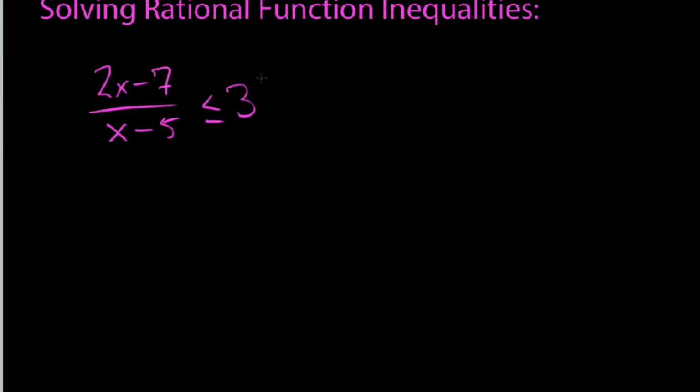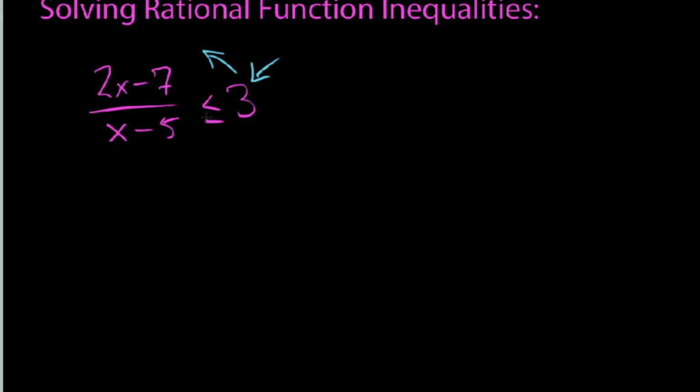We find our critical numbers by first getting a 0 on the right. I use this example specifically because a lot of people give problems where there's already a 0 on the right with rational functions. This one has a 3, so we're going to have to find a common denominator. When we find critical numbers, we're going to find the zeros not only of the top but of the bottom as well, and we'll take a look at what this would mean graphically.